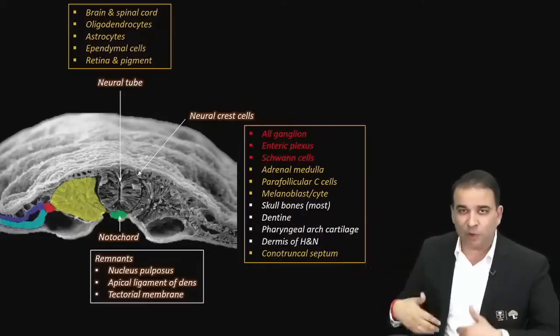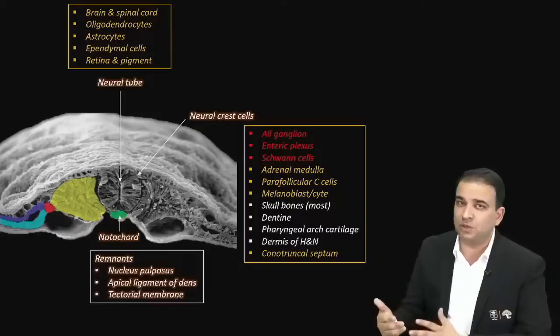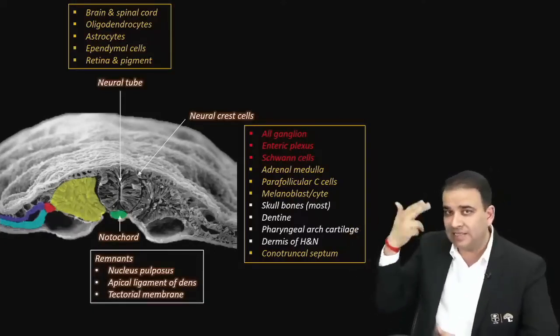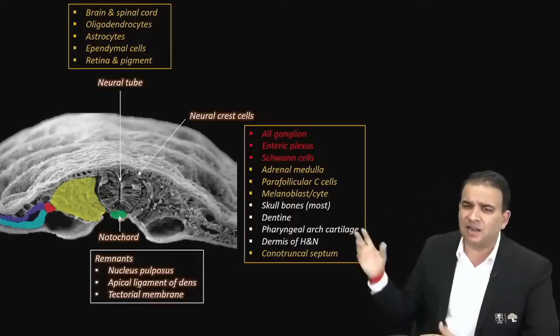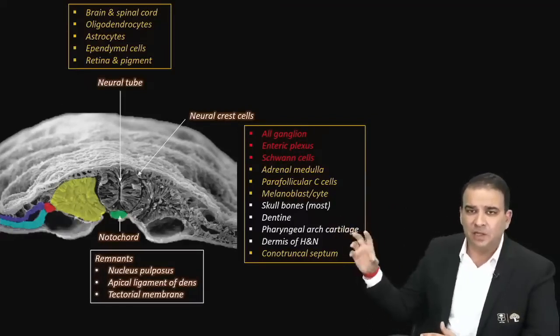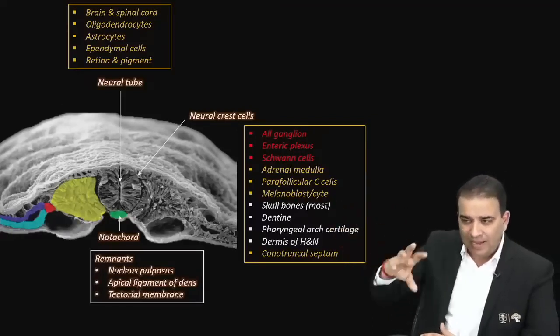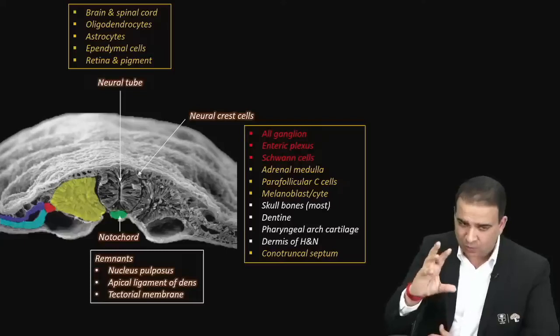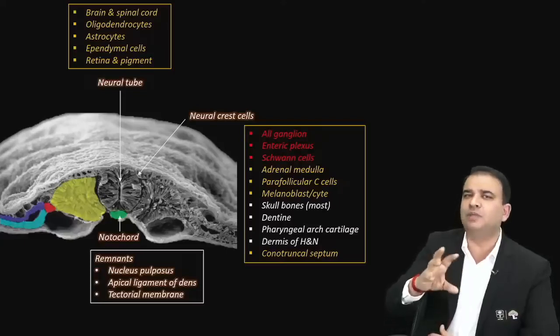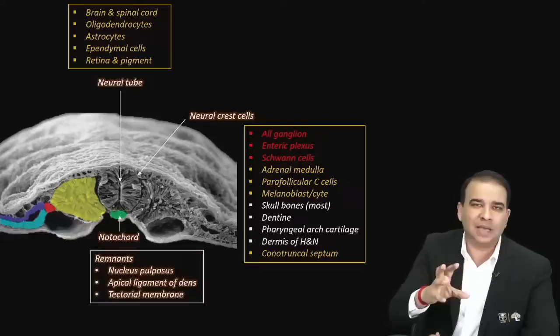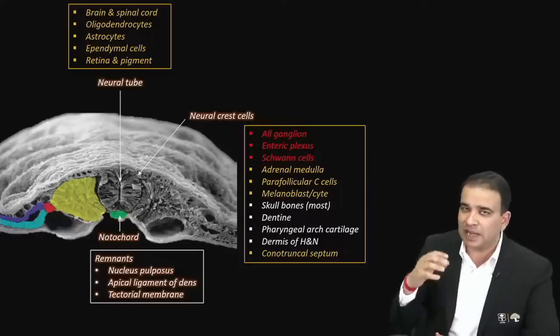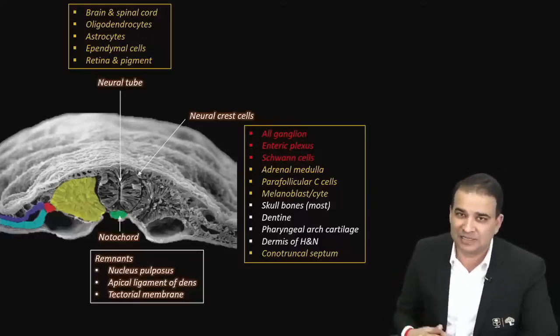Dermis of the rest of the body, we just discussed, is derived from the mesoderm, but here the dermis of the head and neck is derived from the neural crest cells. Cartilage, just like bone, cartilage, dentine. So whenever you look at these structures in head and neck and your brain says this should be derived from the mesoderm, most of the time the answer is actually neural crest cell, because the mesenchyme of the head and neck is derived from the neural crest cell itself.